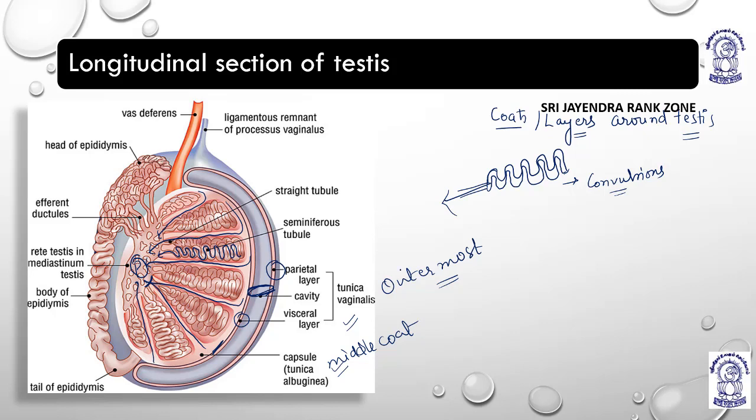So these are the layers: tunica vaginalis outermost, tunica albuginea middle coat, and tunica vasculosa. The other features, like I have told you, the ductuli recti. This is the vas deferens. All the sperms go from seminiferous tubules to mediastinum testis, and from mediastinum testis to rete testis. This is known as what? Rete testis. Now from rete testis they move to the epididymis through the efferent ductules, or vasa efferentia.